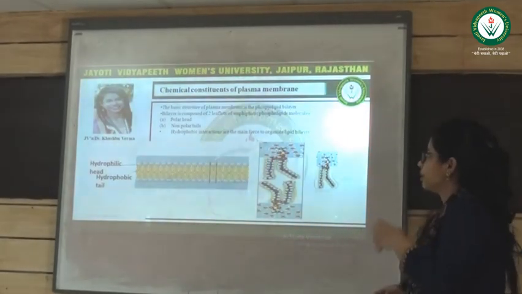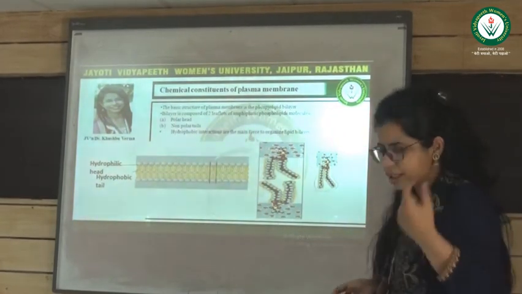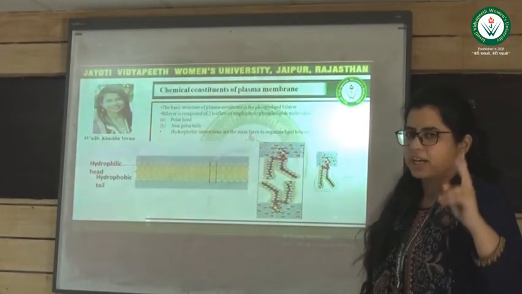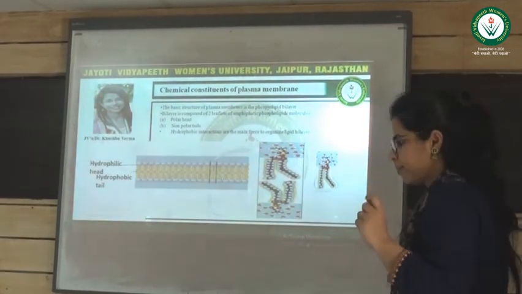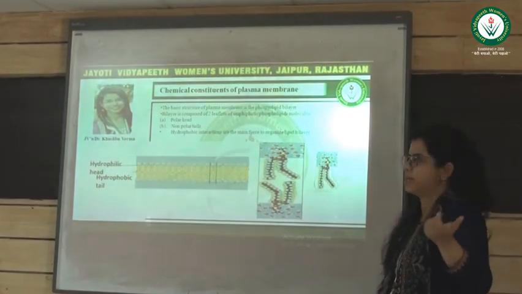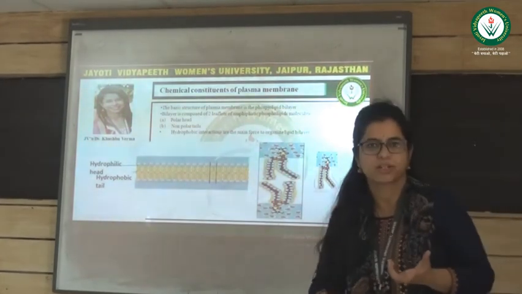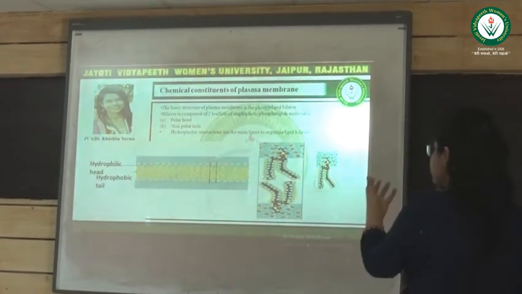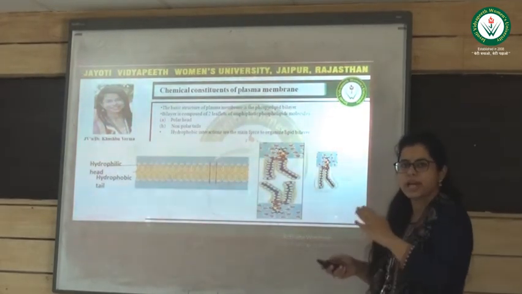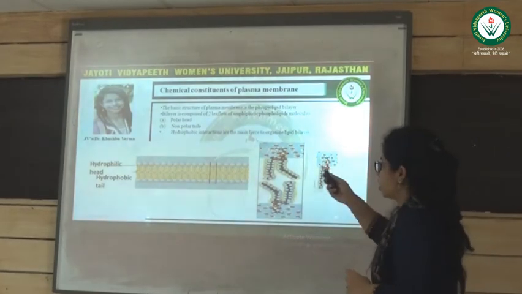Now coming to the chemical constituents of the plasma membrane. As I already told you, the plasma membrane is made up of two major components, lipids and proteins, and in the case of lipids, phospholipids are majorly present. Now coming to the phospholipid structure. Phospholipids have two regions: a polar head region, and two fatty acid tails, which are the non-polar region.